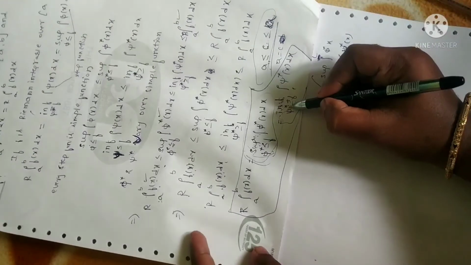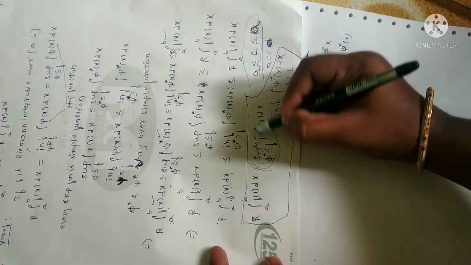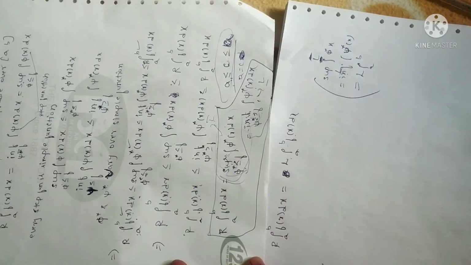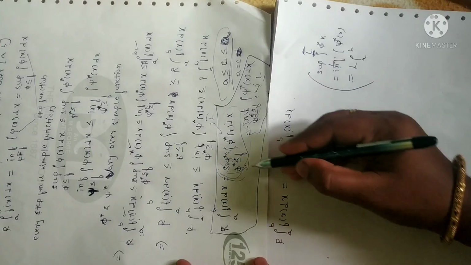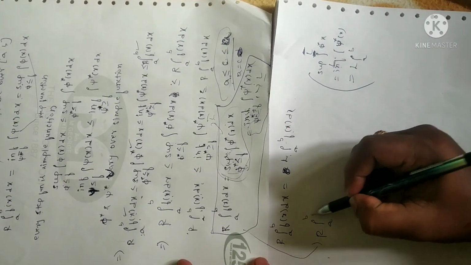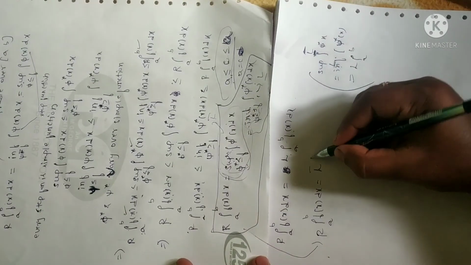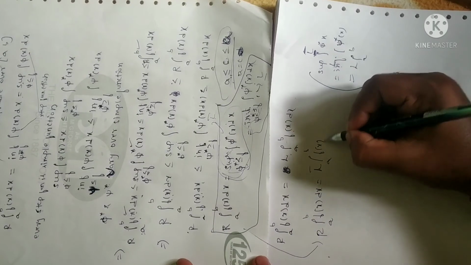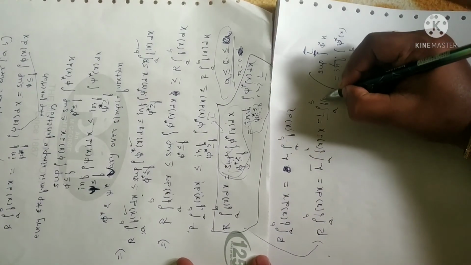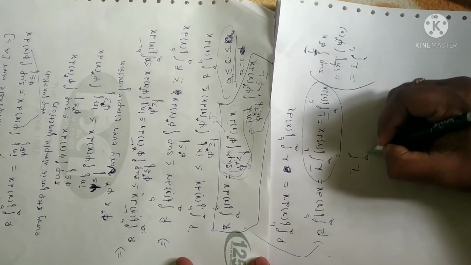I'm just repeating once again. Since you have the infimum here, it is the lower Lebesgue integral. The supremum here is the upper Lebesgue integral. Since both are equal, it is Lebesgue integrable over a to b. If you want, you can write one more step: the supremum is otherwise called the upper Lebesgue integral of f of x dx over a to b, and the infimum is the lower Lebesgue integral of f of x dx over a to b. From these two I can say, if both are equal, it is Lebesgue integrable.